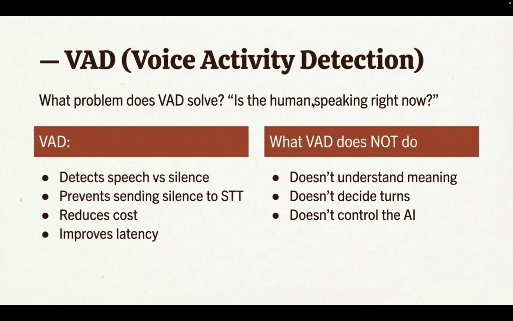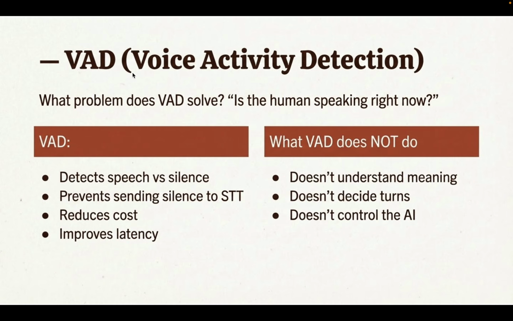Without VAD we wouldn't know whether the human is speaking or not, and if we keep our model always on, it will incur a lot of cost. Voice activity detection helps us solve that problem. It helps us know that now a human is speaking, so let's activate the pipeline.